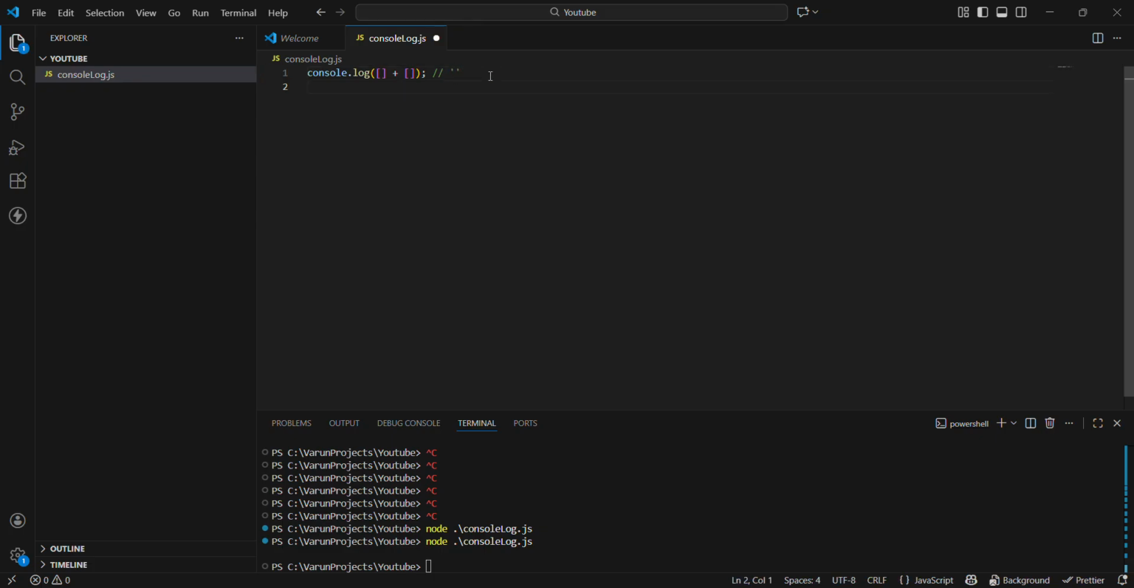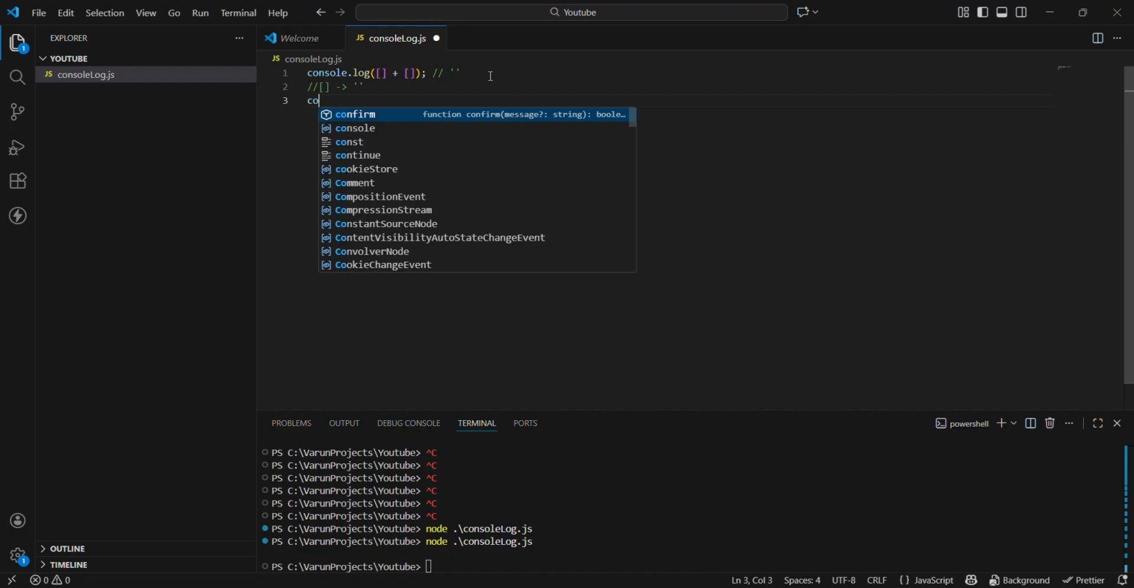So basically here the concept of JavaScript that has been used is that an array during hoisting is considered to be an empty string. So empty string plus empty string will be nothing but an empty string. So this is the concept that has been used.